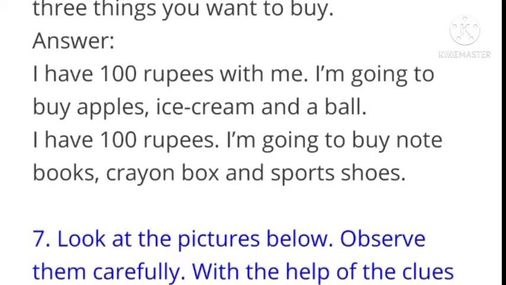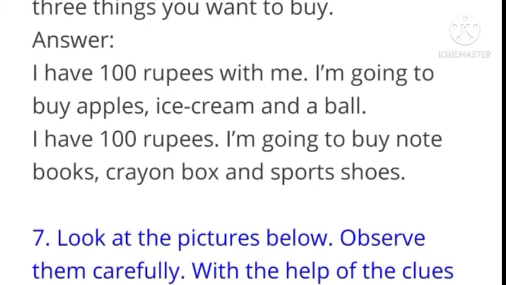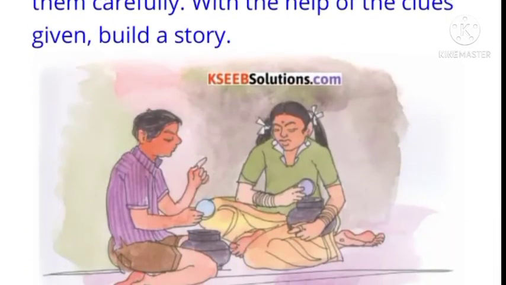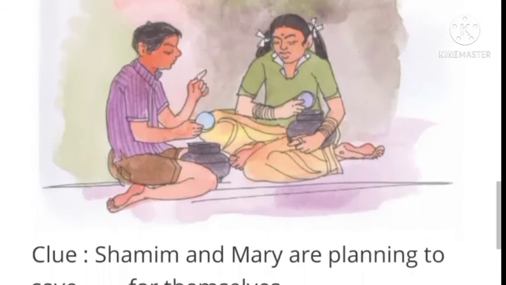I will write here. I have 100 rupees with me. I am going to buy apples, ice cream and a ball. Or you can write, I have 100 rupees. I am going to buy a notebook, crayon box or sports shoes. Whichever you want you can write. Now look at the pictures, observe them carefully with the help of the clues given below. Build a story. Here, see, pictures are there.